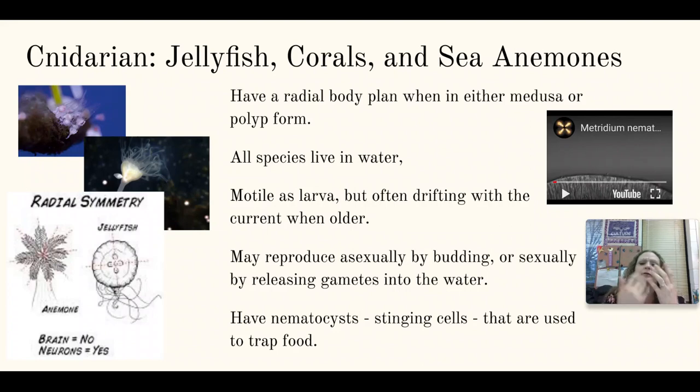Sometimes as they get older, these guys become sessile. They find a spot to sit and just hang out there, like corals and sea anemones. But as larvae, even those organisms are able to move from place to place. In addition, all members of the cnidarian family have something called nematocysts. These are the stinging cells. They are used to trap food.